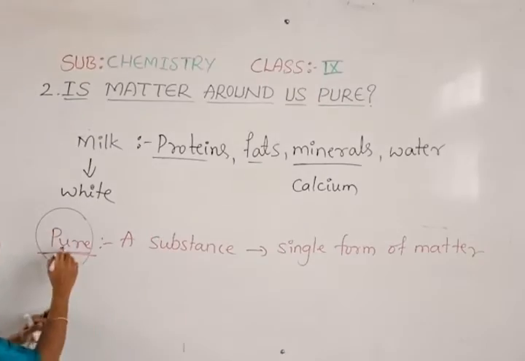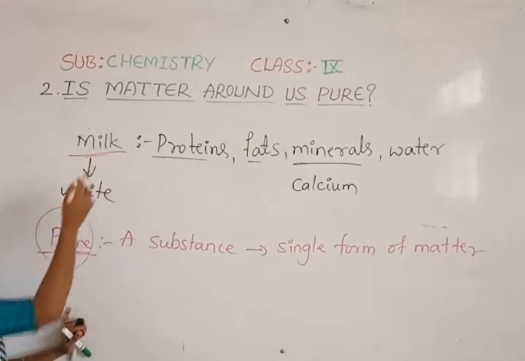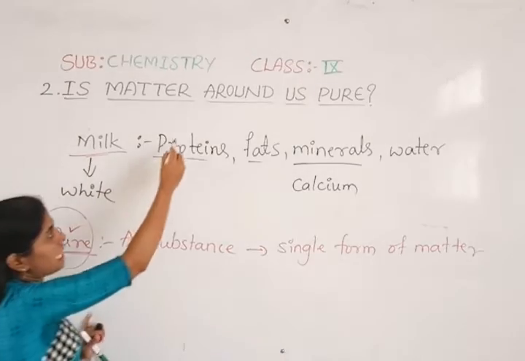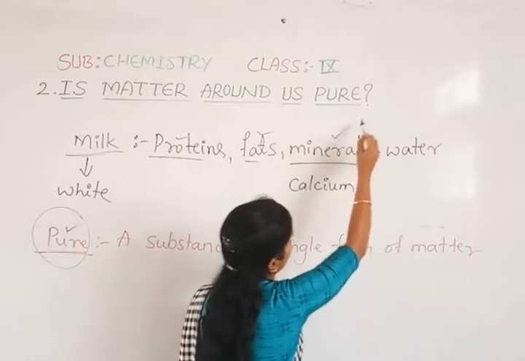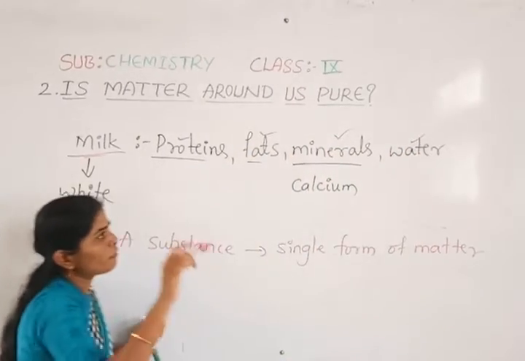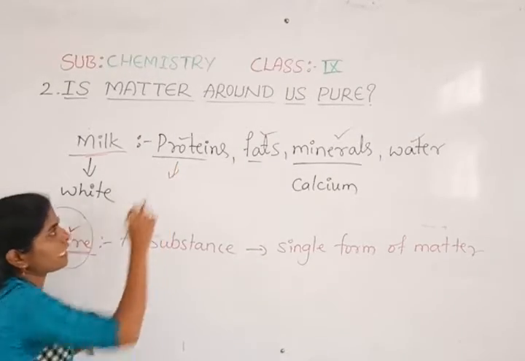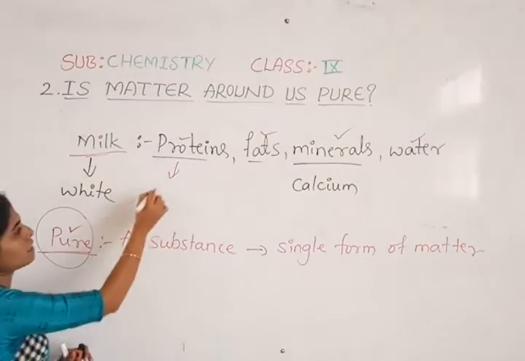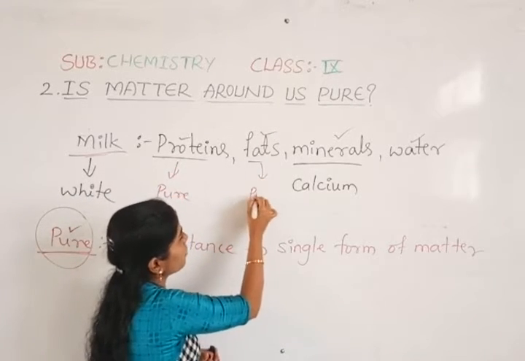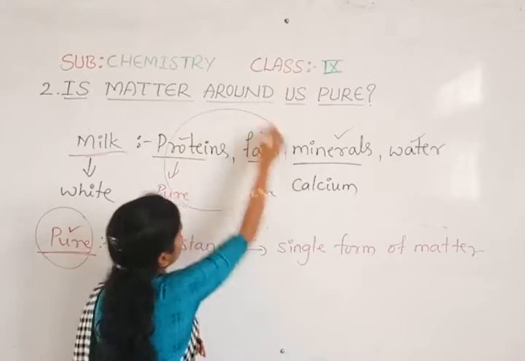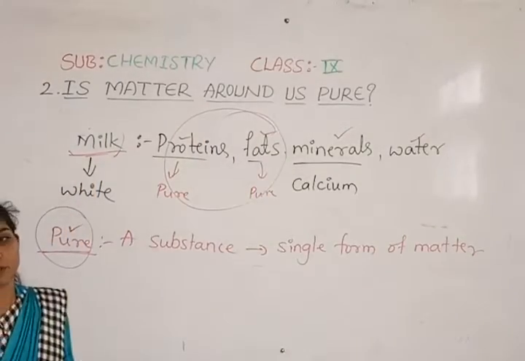Then only we can say that it is pure. But in case of milk, it is not like that. Here it has proteins, fats, minerals, and water. If I take proteins alone, then it is pure. If I take only fats, the fats are pure. And when they are combined together and form the milk, then the milk is not pure.